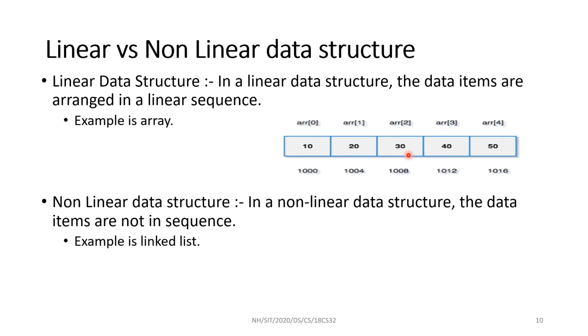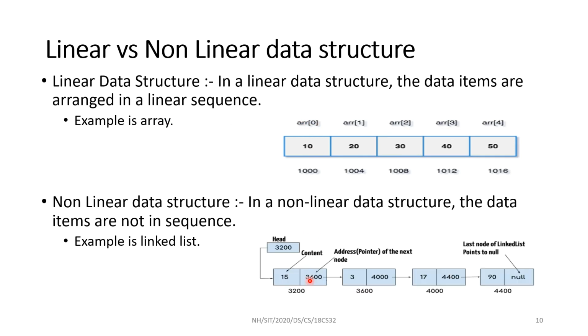The other category is non-linear data structure, where addresses are non-linear in nature. The addresses are different. As you can see here, the address of the first node is 3200, the next is 3600. As you can see, they are not continuous. It can be anywhere, scattered, 4000, 4400.